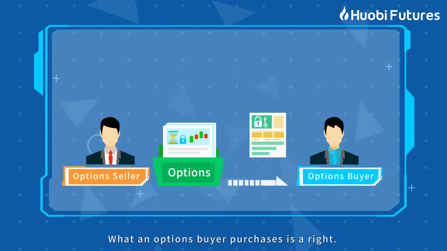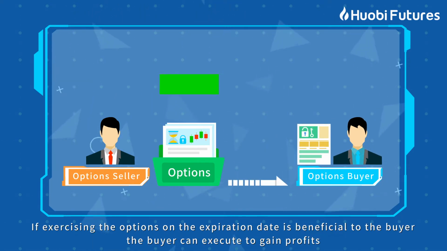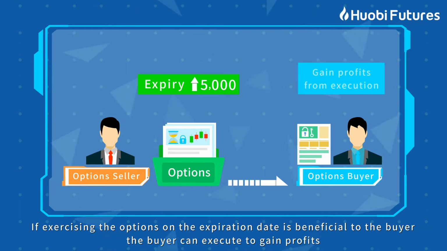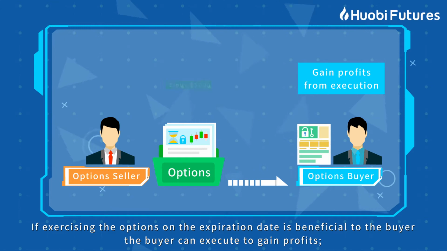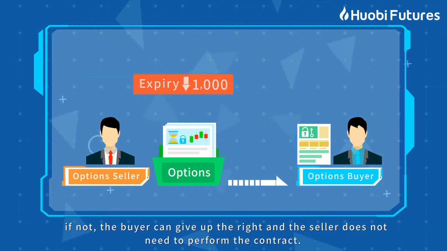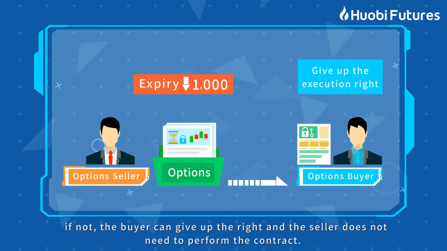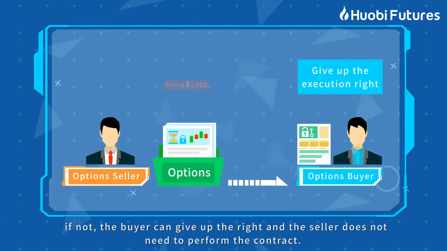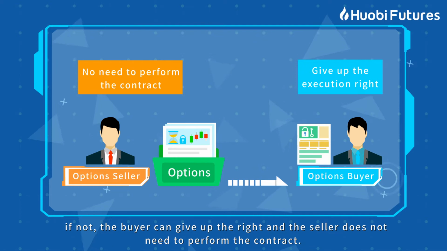What an options buyer purchases is a right. If exercising the options on the expiration date is beneficial, the buyer can execute to gain profits. If not, the buyer can give up the right and the seller does not need to perform the contract.